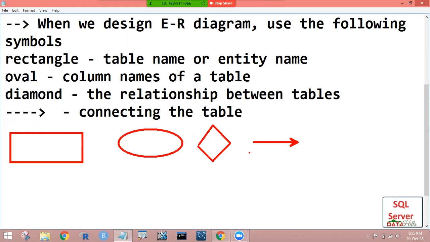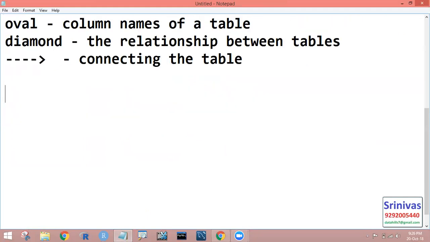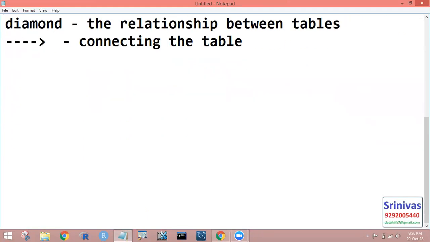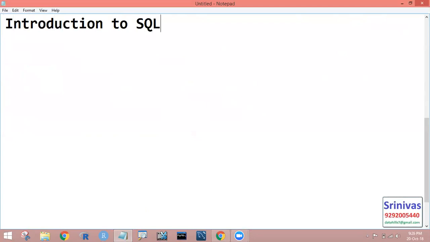Before starting with any database, first we will start with the entity relationship diagram. Before entering into that, I will show you how to take a database and how to design it in an entity relationship model, right? The next concept we are going to discuss is the introduction to SQL. What is this SQL?